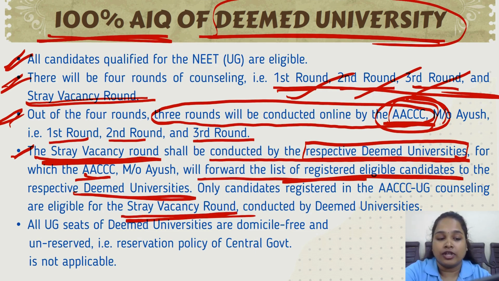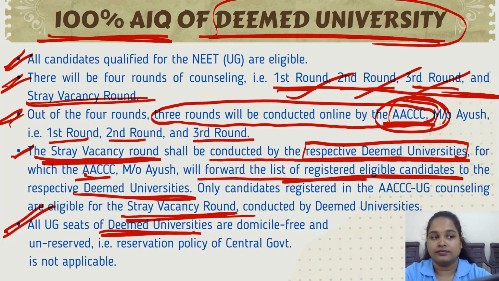And the last point is all the UG seats of deemed university are domicile free and unreserved. That is, there is no reservation policy. The reservation policy which is applicable for the central or the government colleges is not applicable in deemed universities.